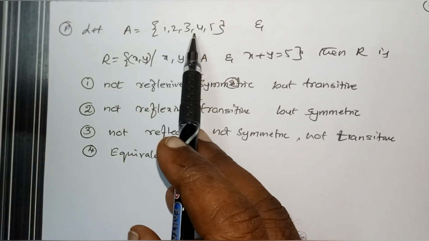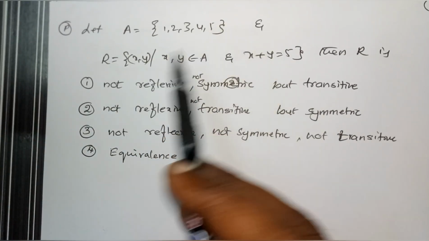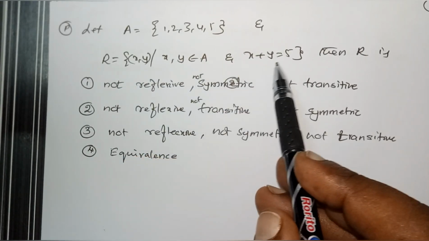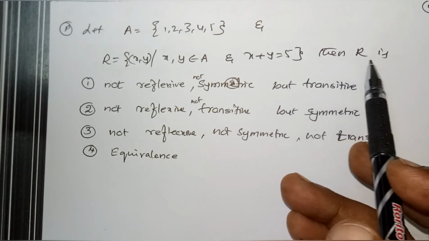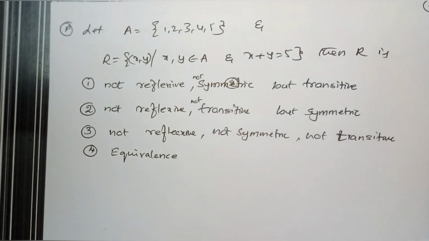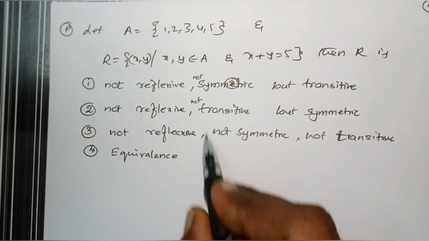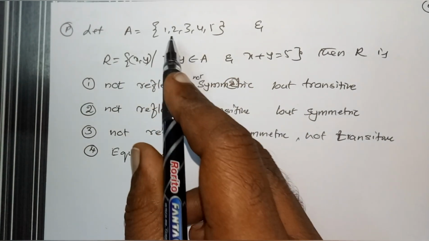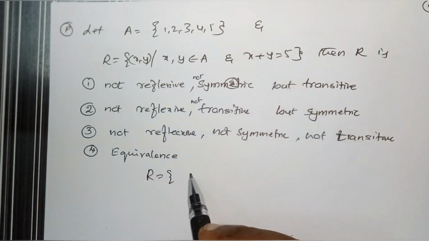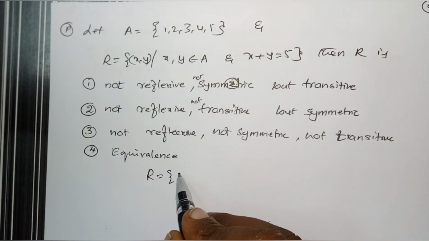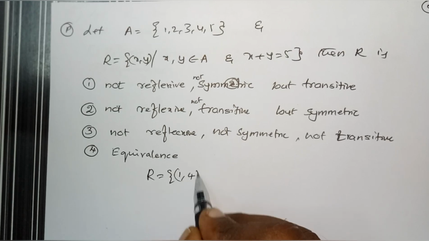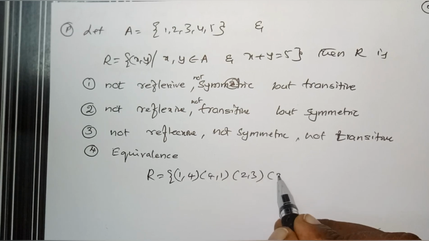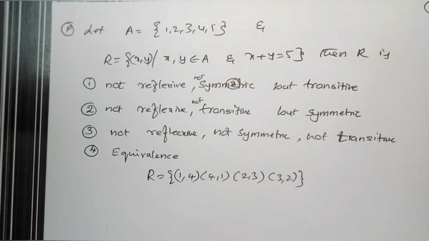Let A equal 1, 2, 3, 4, 5 and R is equal to X comma Y such that X comma Y belongs to A and X plus Y is equal to 5. Then R is what type of relation? Since A is 1, 2, 3, 4, 5, I define R like this. X comma Y must be elements from A, and X plus Y is equal to 5. Can you give the values? 1, 4, so that the sum is 5, 4, 1, then 2, 3, 3, 2. Is there any other? No.